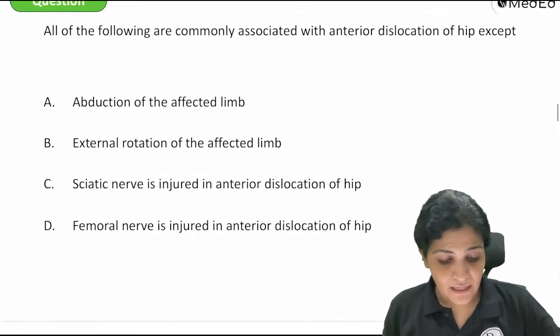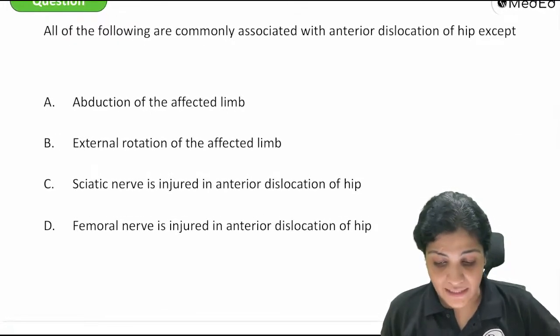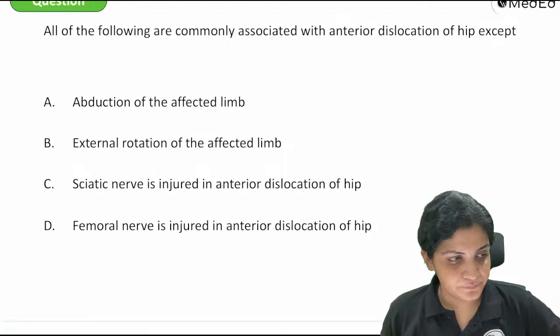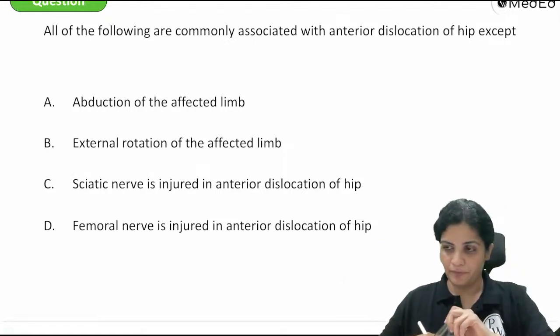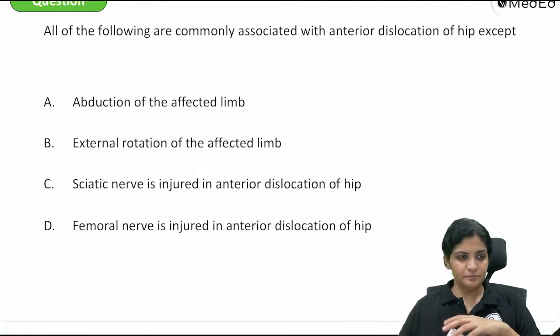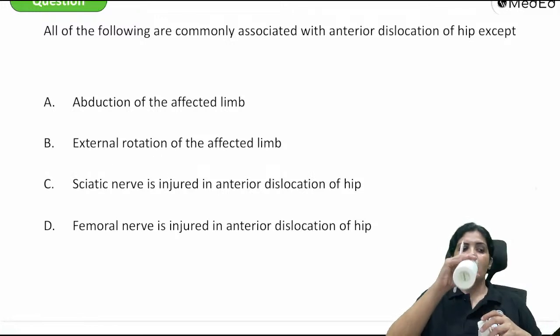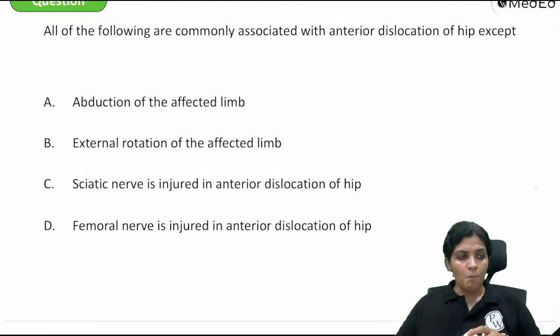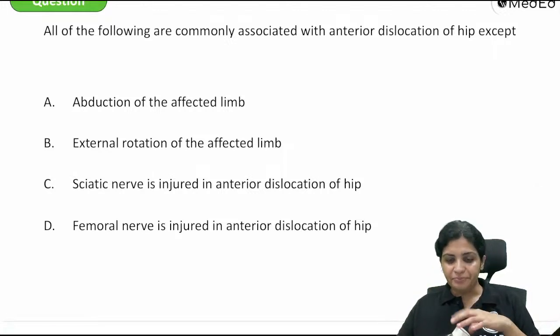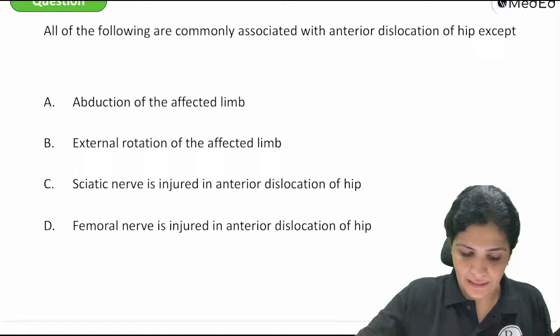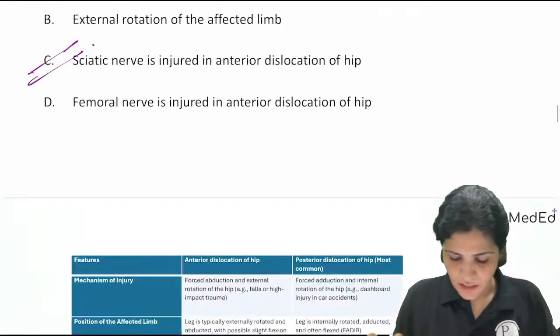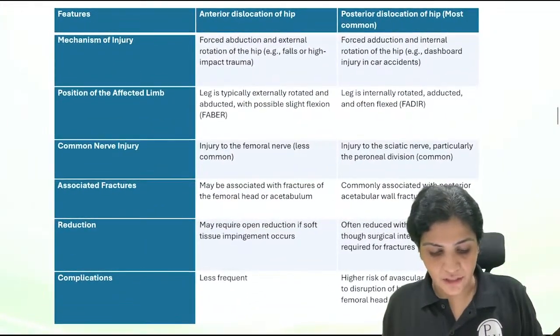What is this? All of the following are commonly associated with the anterior dislocation of hip except... Very good. So the answer here is C. Perfect. So this is about your anterior and posterior dislocation.